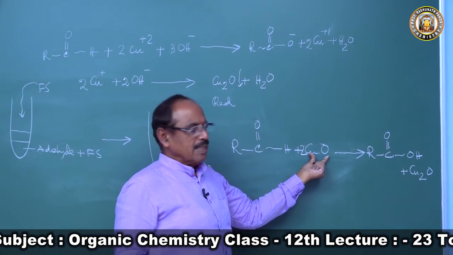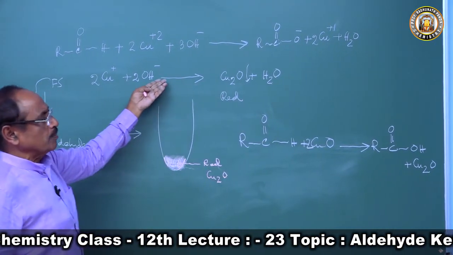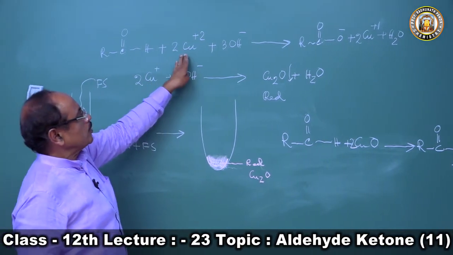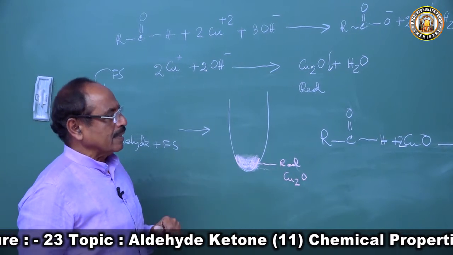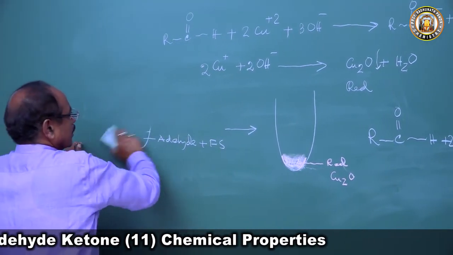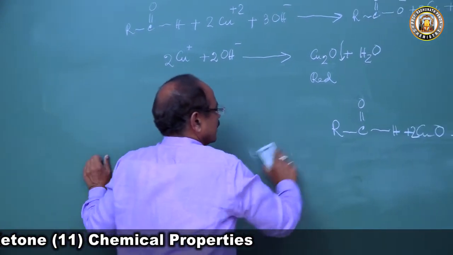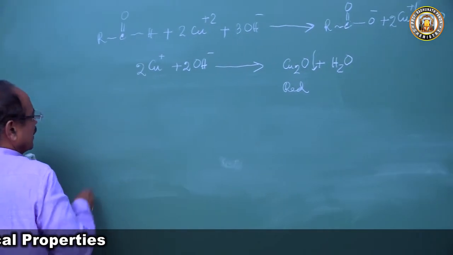This way also you can represent the reaction, but if you represent the reaction the other way, it is more beautiful, because you are telling cupric ion, we are telling hydroxide ion, and this is the reaction that takes place. So now we will write the reaction for formaldehyde and write the reaction for acetaldehyde. So if you take formaldehyde,